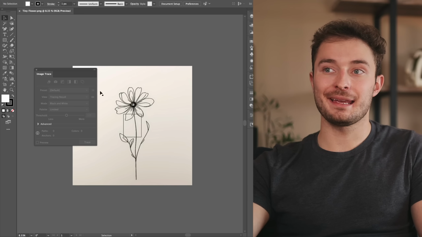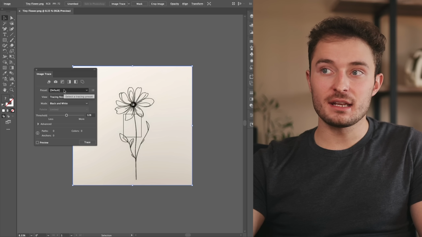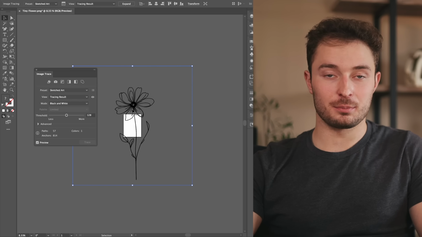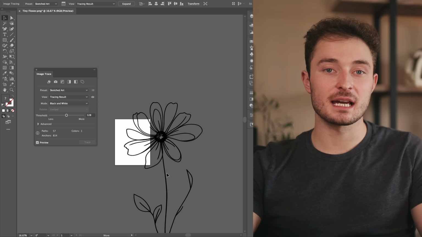Now, my favorite way to do this is to use an image to vector converter. I'm going to be using Adobe Illustrator because it's what I know how to use, but there are free alternatives out there like Inkscape. You would just have to go to YouTube and search for a different tutorial on how to do it. But to do it in Illustrator, it's super easy. I just have to drag in my image of the flower, and then I can use the image trace function and set it to a sketched art preset, and it'll make a nearly perfect cutout of the flower.